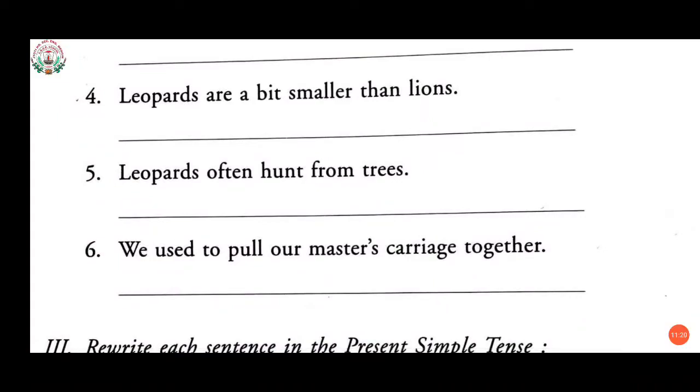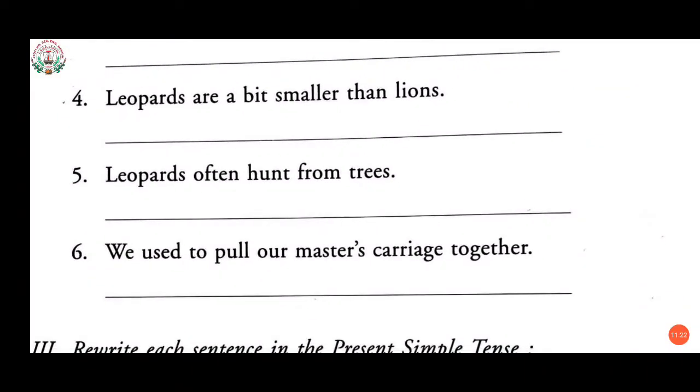Now, the fifth and sixth are left out. Fifth one: leopards often hunt from trees. Here, what are the plurals, students? The words leopards, hunt and trees. Now see, we have to change. A leopard often hunts from a tree. What will the sentence become? A leopard often hunts from a tree.